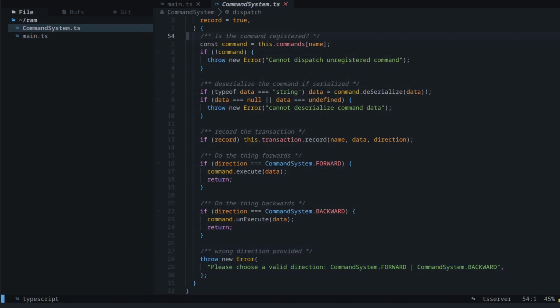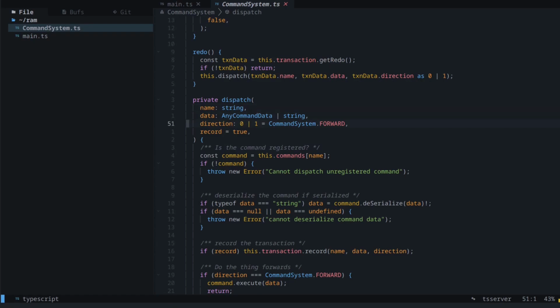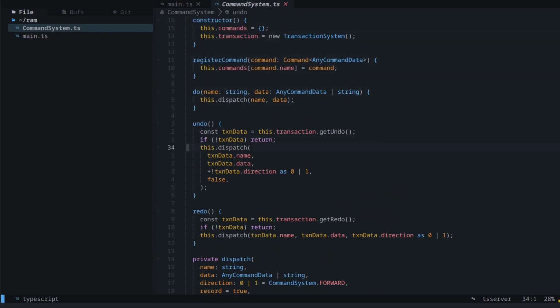So this is a general dispatch function which we don't want to expose, because we don't want external things to control the direction and whether the thing will be recorded or not, because we just want them to do these three things: do, undo, and redo. So do is fairly simple. It's literally just dispatch. Undo is we get the transaction data from our transaction system. If there's no data, we return. Otherwise, we dispatch with the name and data and the opposite direction. And false is like we don't want to record that, because it's an undo thing, our transaction system already took care of the bookkeeping.